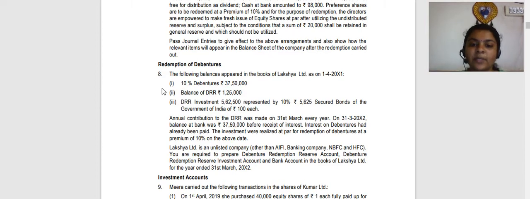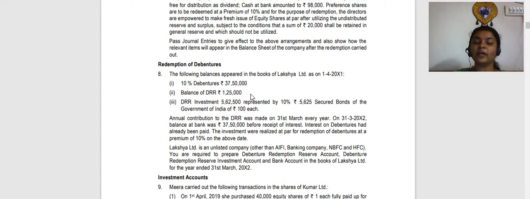The following balances appear in the books of Lakshya Limited. 10% debentures at 37,50,000. Balance of DRR 1,25,000. DRR investment 5,62,500 represented by 5,625 bonds of Government of India at rupees 100 each.